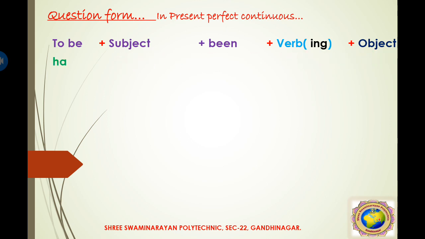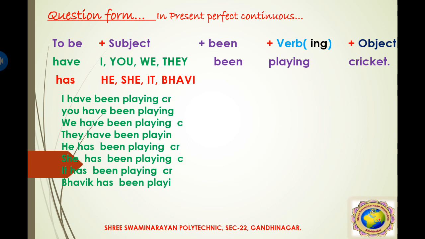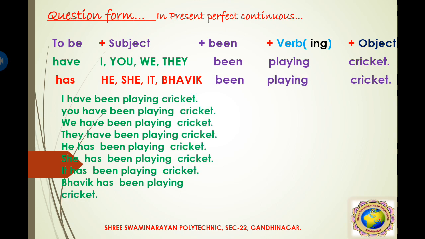Okay. So here are some sentences that we have to change. Here have and has are used as the to be form for the present perfect continuous: have for the first person singular, second person, and plural forms, and for the third person singular it is has. Then been is common, then play plus ing. So the sentences are: I have been playing cricket, you have been, we have been, he, she, it.